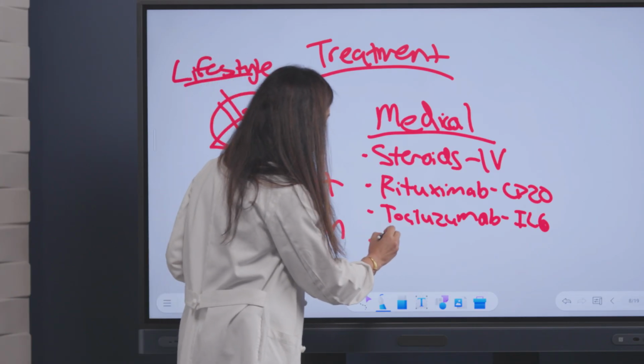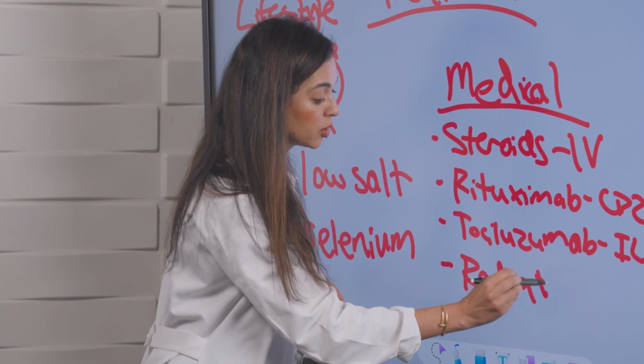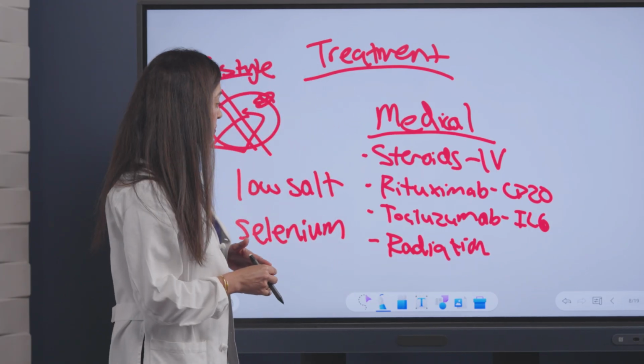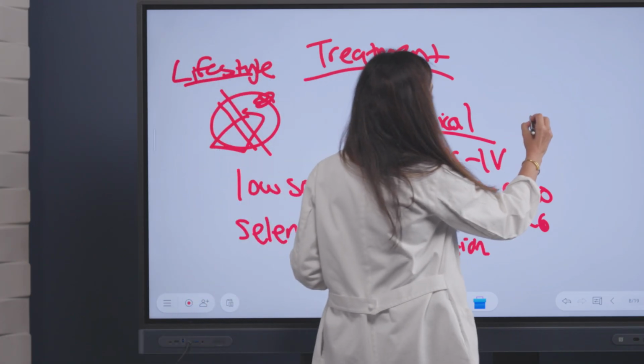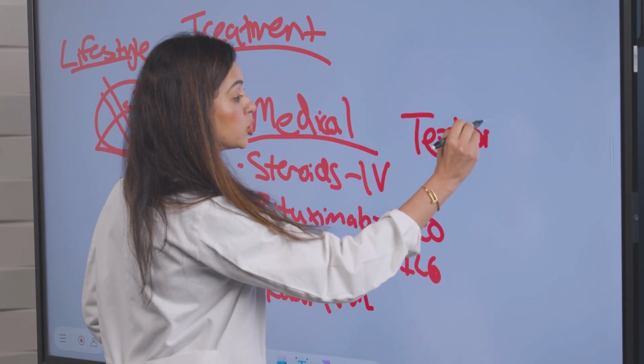Now, orbital radiation can also be used as a useful modality to decrease the inflammation that these patients are experiencing in thyroid eye disease. And then in 2020, we had our first FDA-approved medication, teprotumumab.